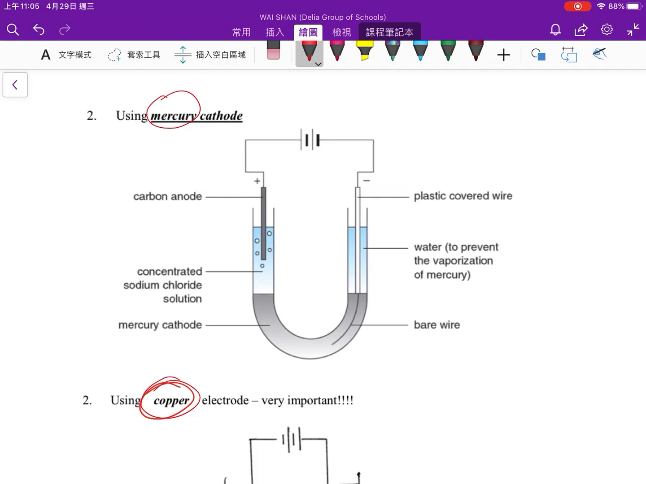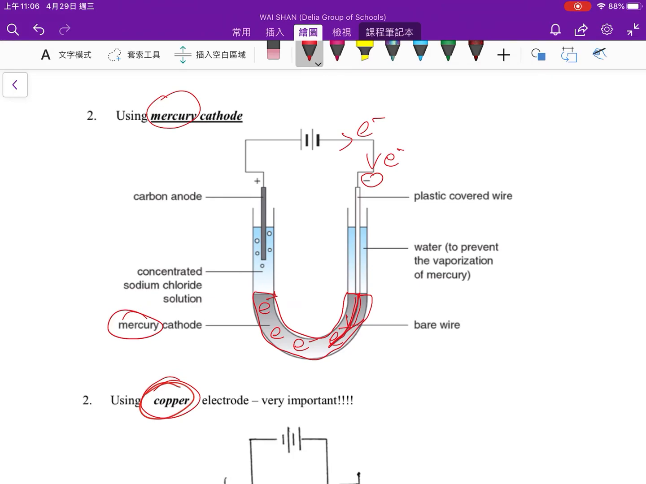For example, in this case, these are all mercury. That's why you can see that it's silvery in color. And you can see that it has a plastic-covered wire, and then here is the metal wire. That means the electrons will come along the electric wire to here, so that all this mercury, because it is also a metal, can also conduct electricity. So all this liquid metal mercury will have electrons.